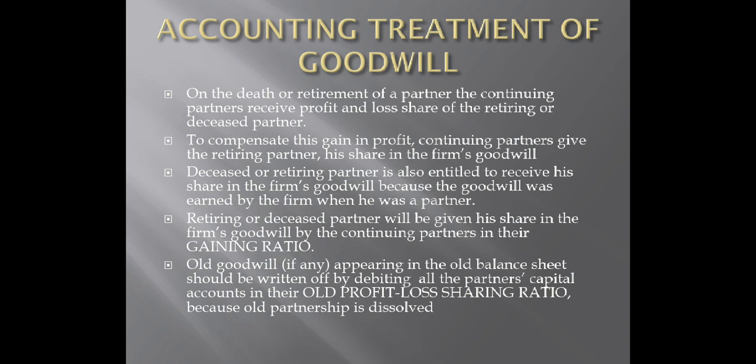So to compensate this, I'm reading the second point. To compensate this gain in profit, continuing partners give the retiring partner his share in the firm's goodwill. Yes? So the retiring partner is going to get his share in the firm's goodwill by continuing partners. Yes? Now why? Because the retiring partner has contributed in the partnership firm when he was a partner.